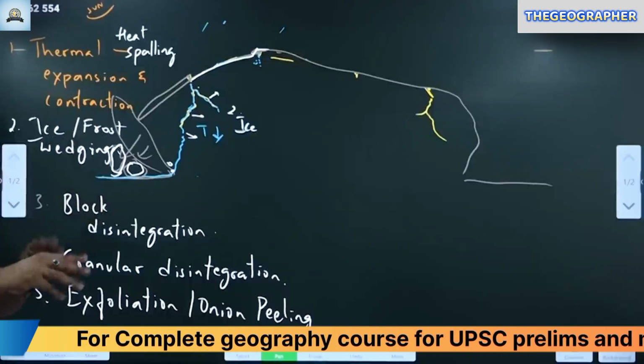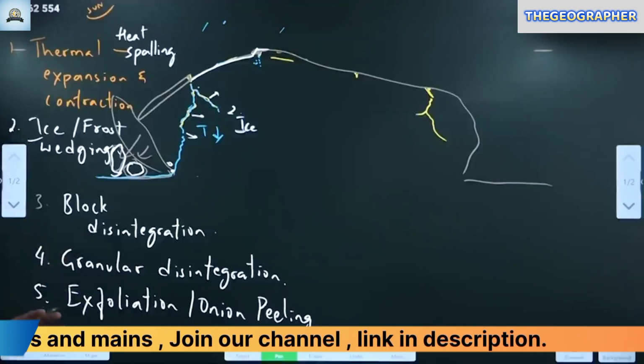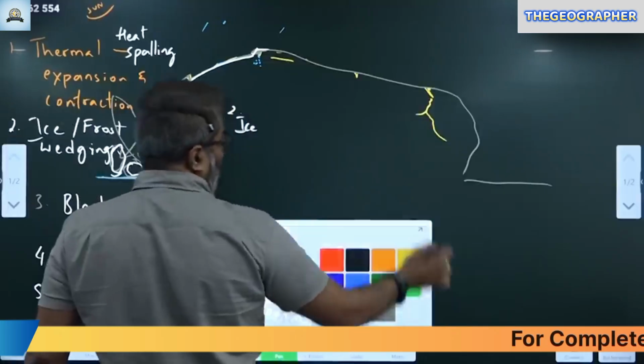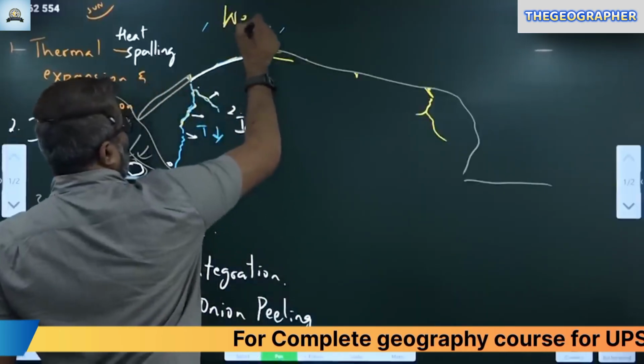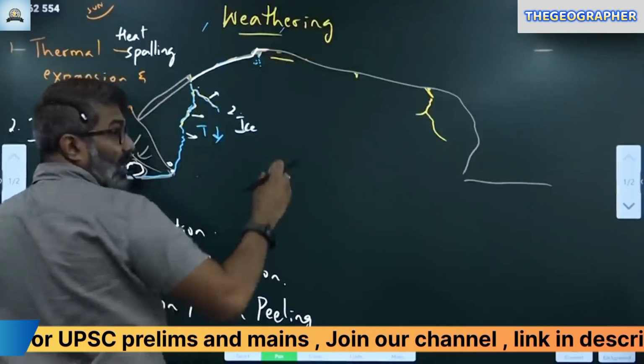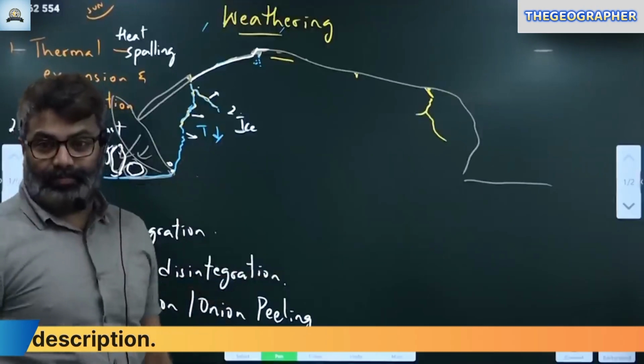This kind of stress causes the rocks to separate. This is a kind of physical stress, so it's called physical weathering. Okay. Now you know what topic we are talking about. Weathering. Weathering means disintegration of rocks. Disintegration means how rocks separate, how they come apart piece by piece.